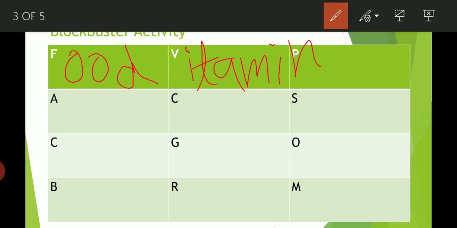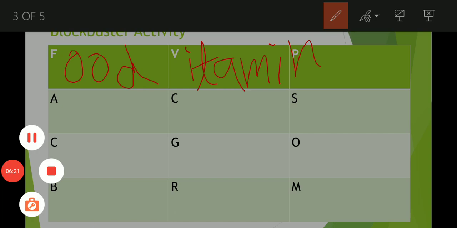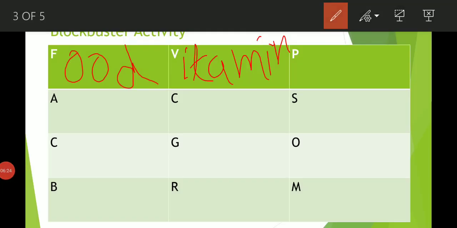Now, come to the next question. Next question is, which food is the source of protein that helps in the growth of the muscles of our body? And your answer should start with which letter? P letter. Tell me, what is the right answer? See, right answer is pulse. Right? Pulse is the source of protein that helps in the growth of the muscles of our body, and the answer starts with the P letter. So this answer is right, right?